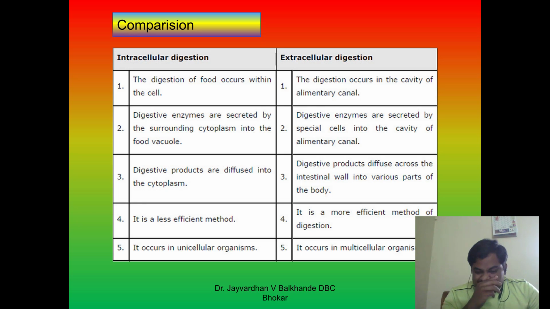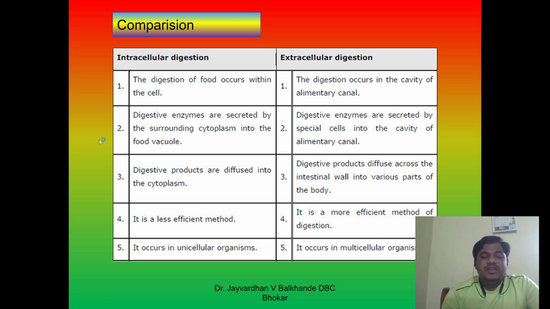Friends, we have already seen what is intracellular and what is extracellular. So here is a brief comparison of these two. In intracellular digestion, the digestion of food occurs within the cell, the digestion of the particular food particle occurs only within the cell, but in extracellular digestion, the digestion occurs in the cavity of the alimentary canal. That is the difference between intracellular and extracellular digestion.